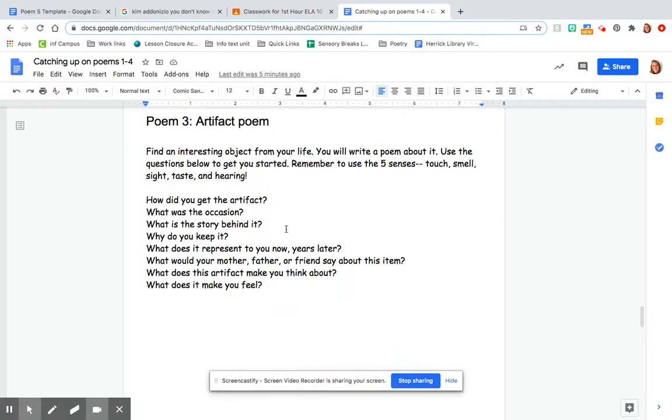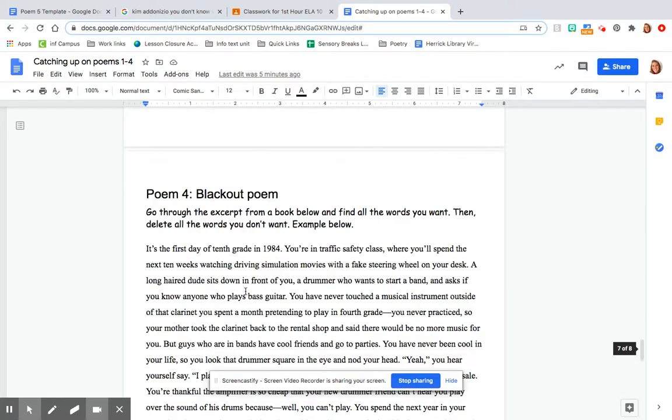The third poem we did was an artifact poem. You'll find an interesting object from your life and you'll write a poem about it. I have these questions to get you thinking about it. I encourage you to use the 5 senses and include images in your poem. And you can write it right below, right there.